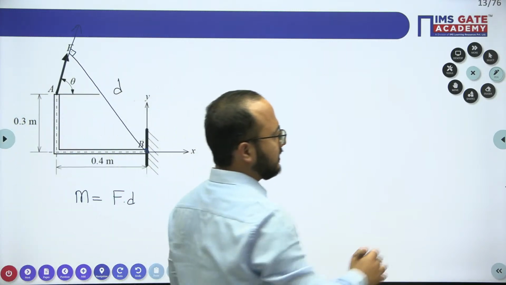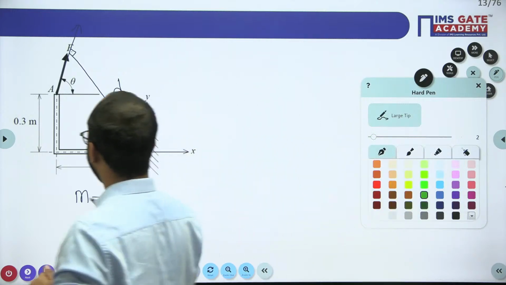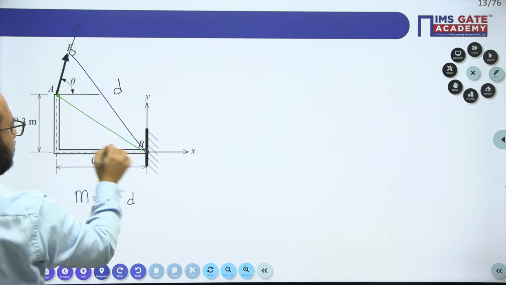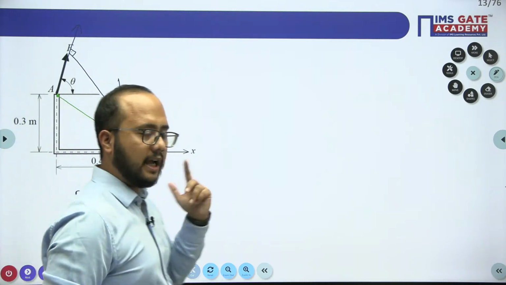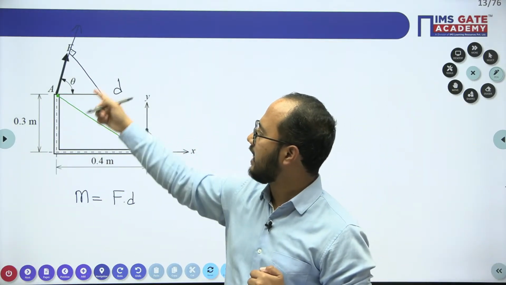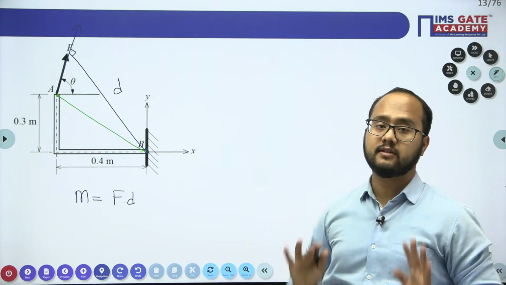Okay, this distance is d. Now try to focus on this distance also. From A to B there is also one distance here. Now to calculate the moment of F about point B, we will just multiply distance d and this force F, assuming that distance d is the perpendicular distance.